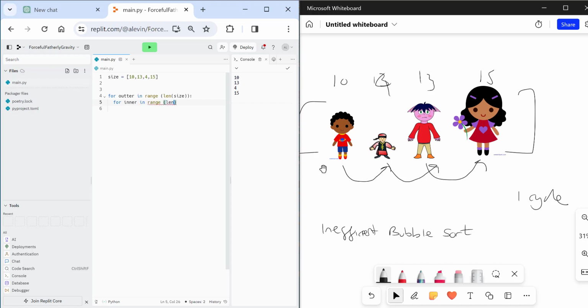In range, length, size. I swear to God, these guys are loud with their stupid lawnmower thing. 1 minute, I'm going to pause the video.